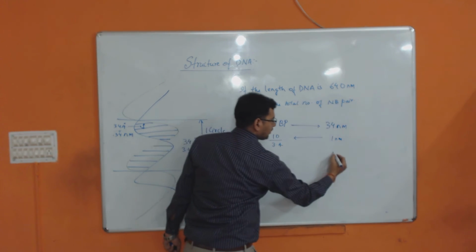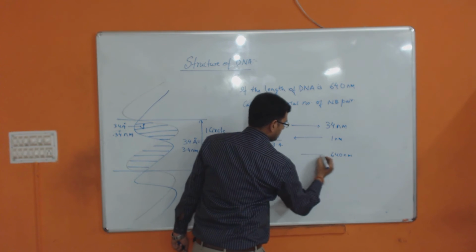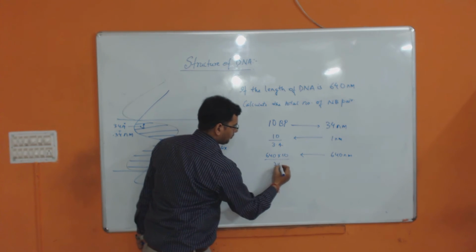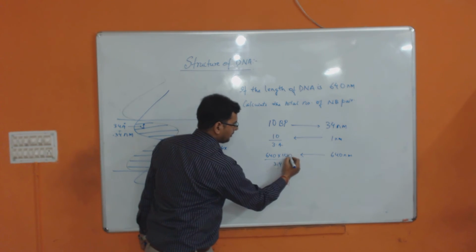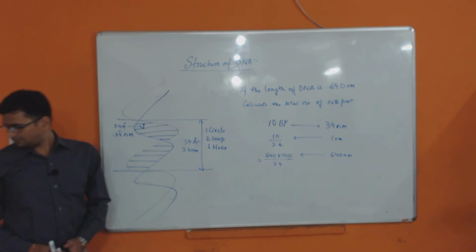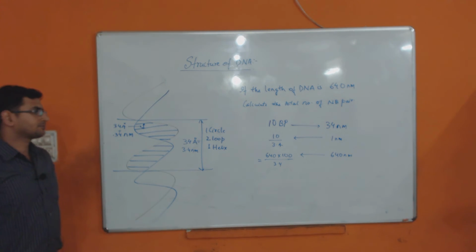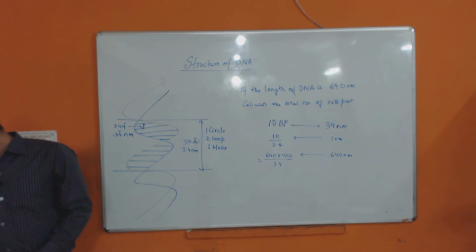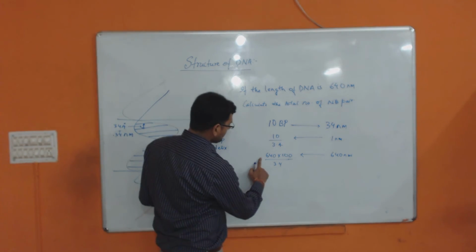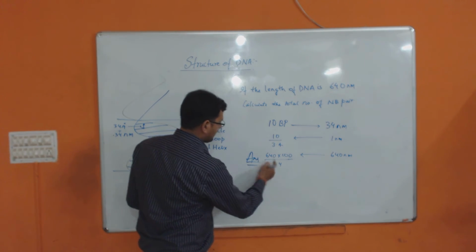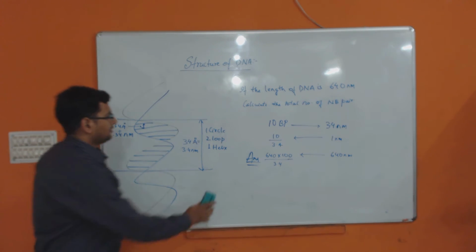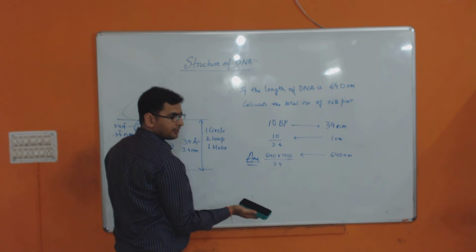In the question, it's given 640 nanometer. So in 640 nanometer, it will be 640 into 10 divided by 3.4. The point will be gone, then it will be 100. How much will it be? Calculate. So this will be your answer. Just calculate and you will get the answer. Clear? So like that you might get one question.